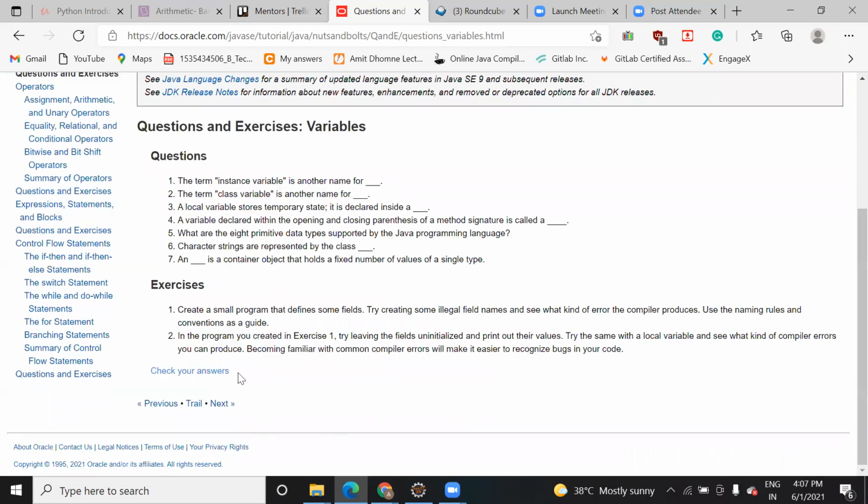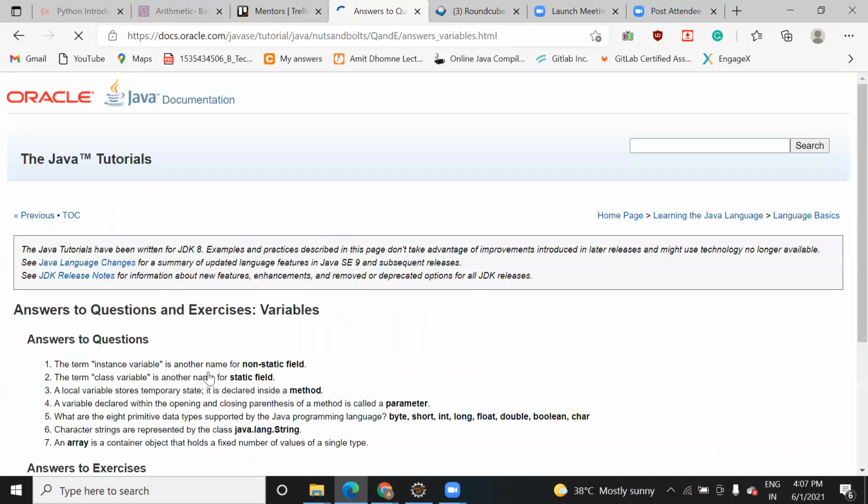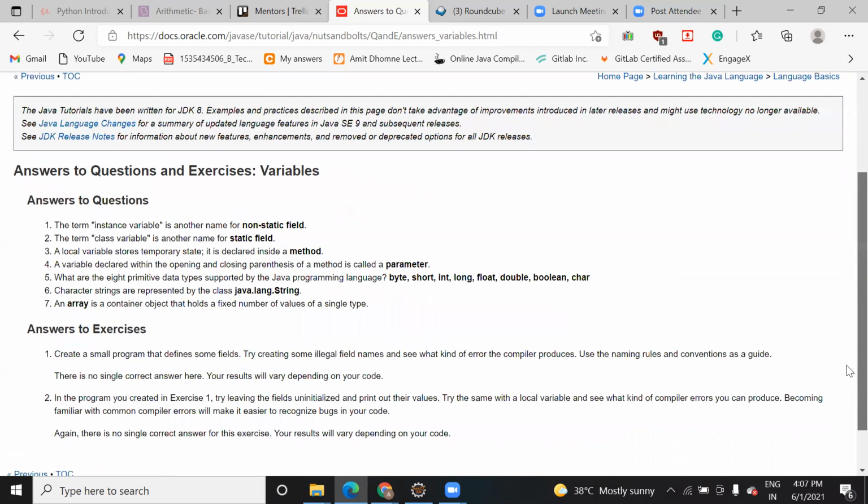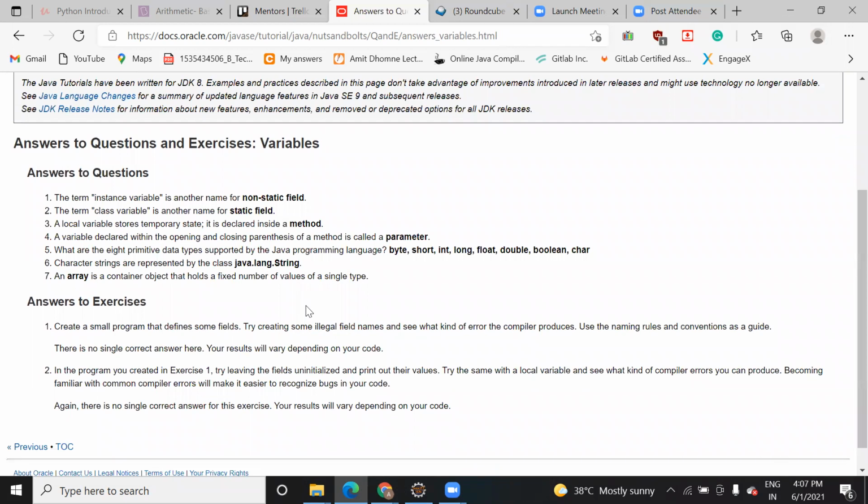If you want to see that, you can check it from here. Click on this check answer, and you can get the answer also. So these are a few questions: instance variable should also be called a non-static field. Okay, instance variable, what do you mean by that?